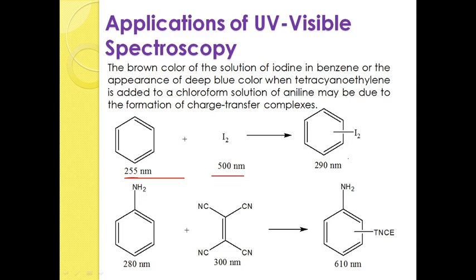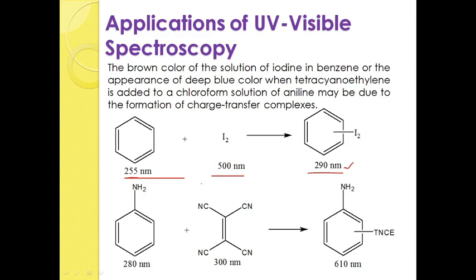Then how do we find out the formation of the charge transfer complex? If you record the spectrum, the complex developed will give absorption at 290 nanometers. See here, benzene individually gives its absorption at 255 nanometers and iodine individually gives its absorption at 500 nanometers.